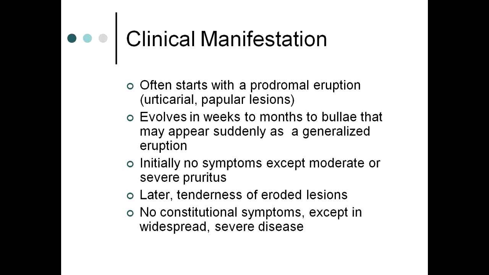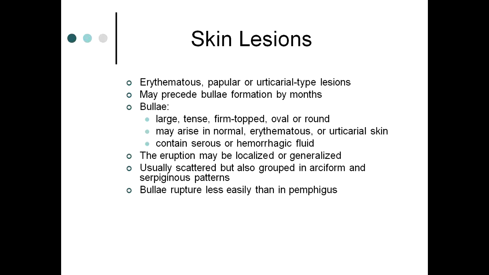Now, regarding the clinical manifestation, it often starts with a prodromal eruption, urticarial papular lesions, evolving in weeks to months to bullae formation that may appear suddenly as a generalized eruption. Initially, there may be no symptoms except moderate or severe pruritus. Later, tenderness of the eroded lesions may be seen. No constitutional symptoms except in very severe disease. Erythematous, papular or urticarial type lesions may be the first lesions to appear in patients with bullous pemphigoid. So, this is sometimes also known as the prodrome.